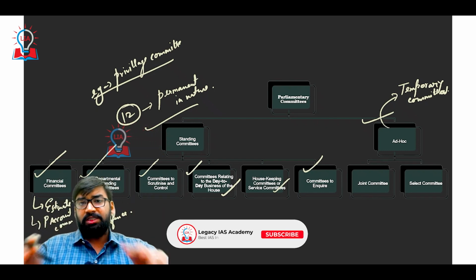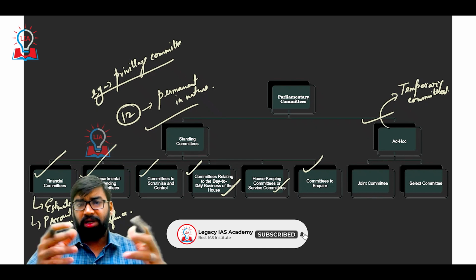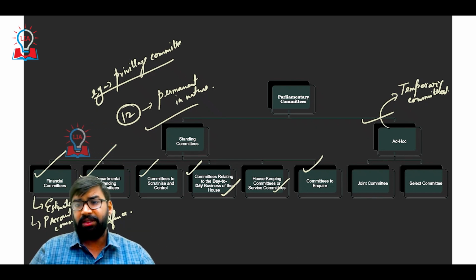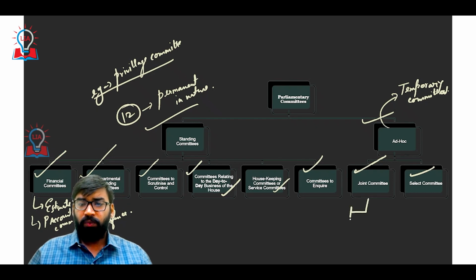Now, ad hoc committees. Generally there are two divisions in ad hoc committees, that is joint committee and select committee. Joint committee means where the members are from Lok Sabha as well as Rajya Sabha.